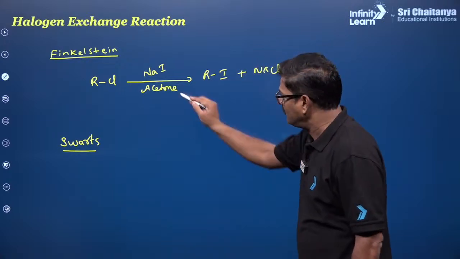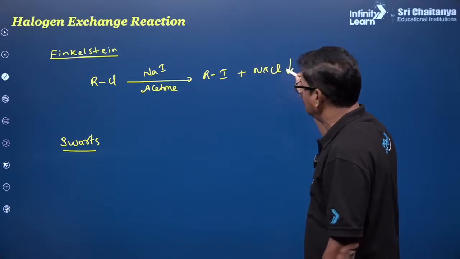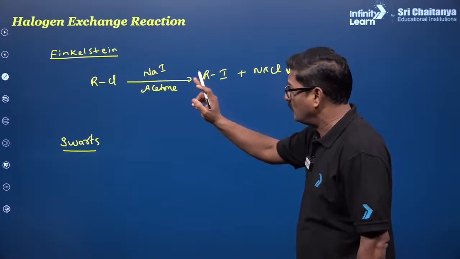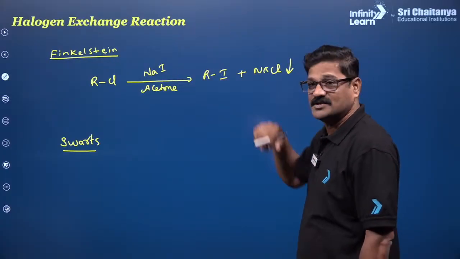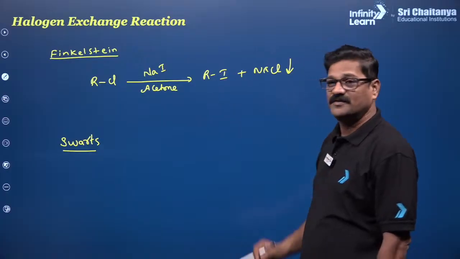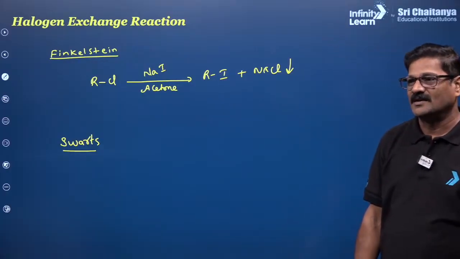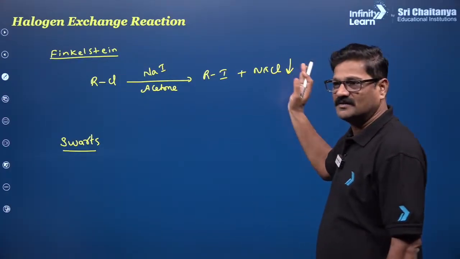Okay, NaI. So RCl plus NaI in the presence of acetone, and you are going to get RI plus NaCl. My dear students, in the presence of acetone, sodium chloride does not dissolve. So one chlorine is replaced with iodine. This is what is called halogen exchange reaction. So this is called Finkelstein reaction. Okay, so that equilibrium is shifted in the forward direction.